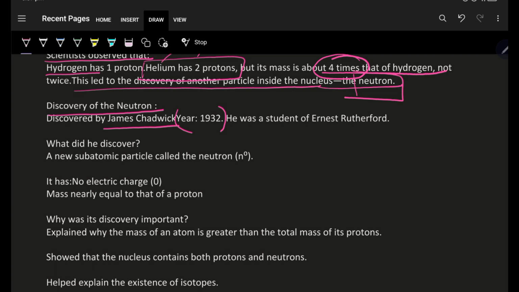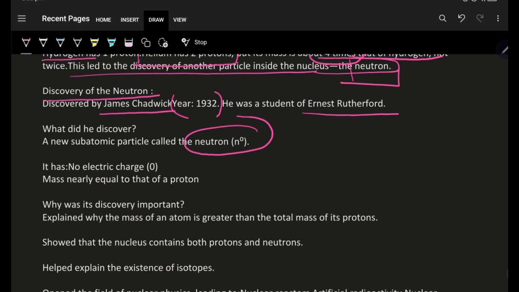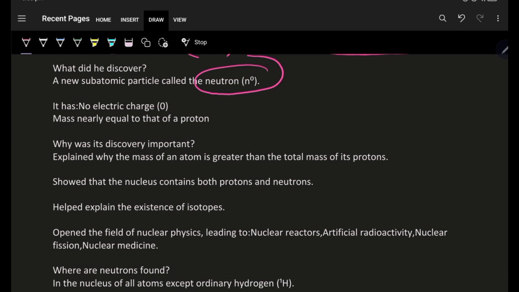And do you know who James Chadwick was? James Chadwick was a student of Ernest Rutherford, and he discovered neutrons. Now, what did he discover? He discovered the neutron, which is chargeless, which doesn't have any charge, and its mass is nearly equal to that of a proton.